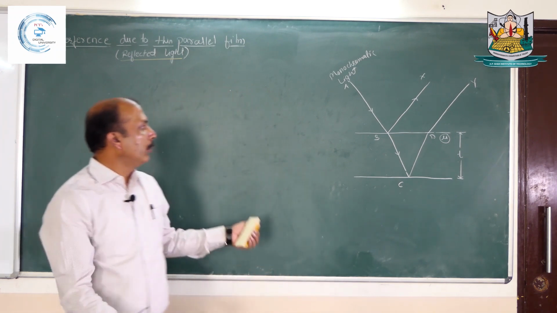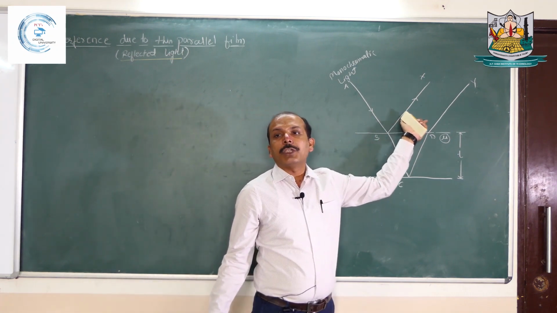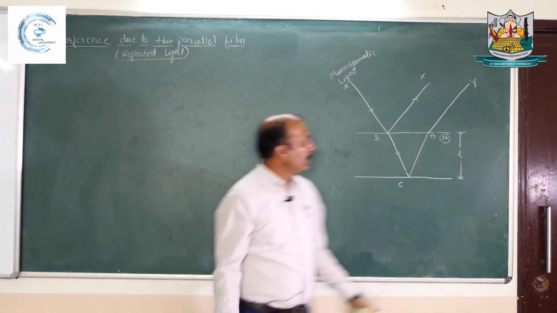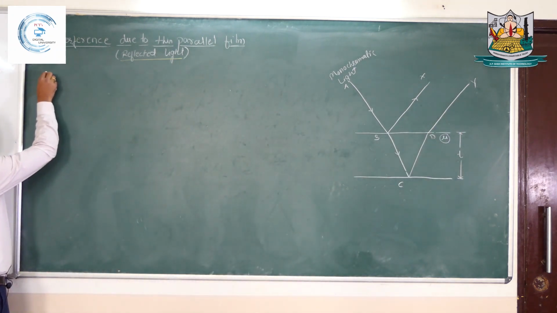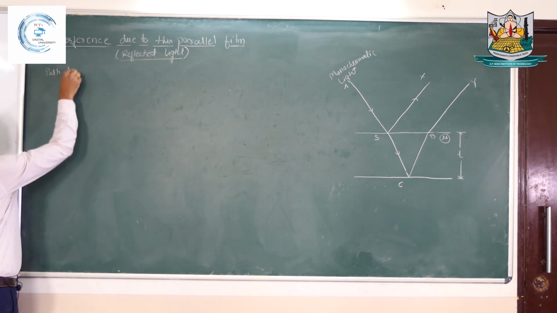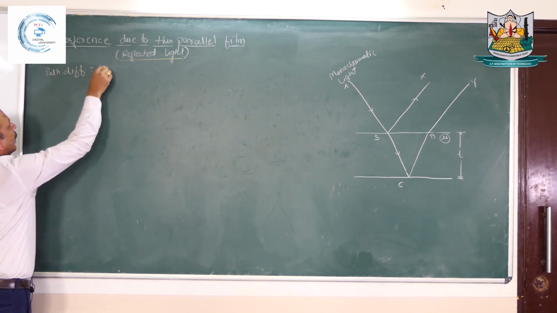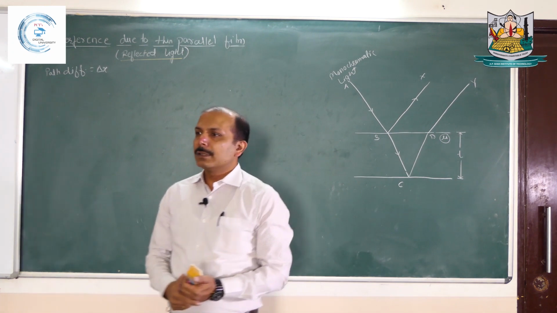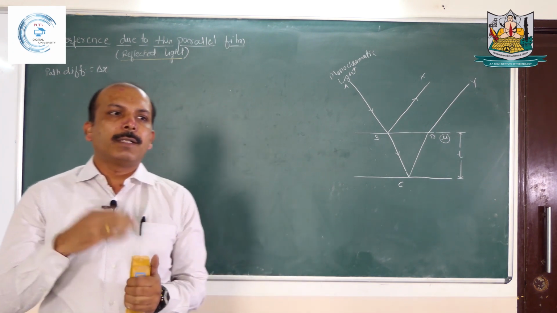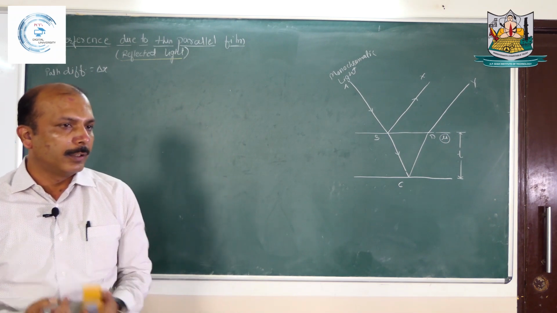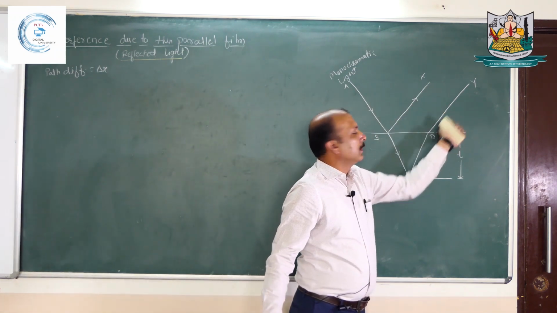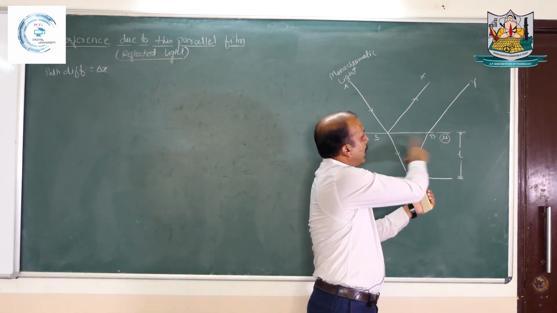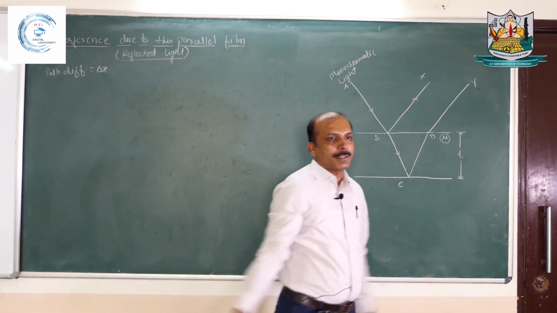So for that, first we need to measure path difference for the rays which are interfering with each other. So we need to find out path difference for BX and DY. So let us try to find out that path difference. I will assume path difference is delta x. So simple definition of path difference is extra path traveled by one ray with respect to another. So here for these two rays, extra path is BC plus CD. So this path has traveled by DY with respect to BX.